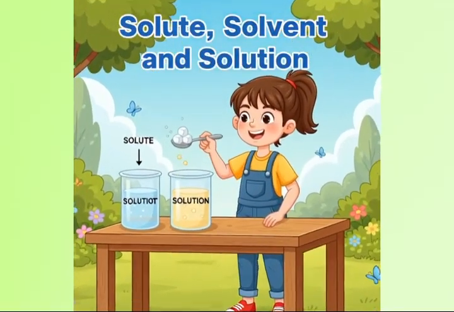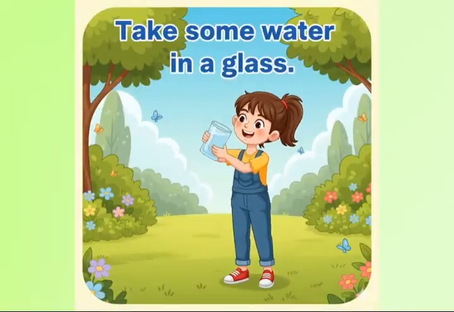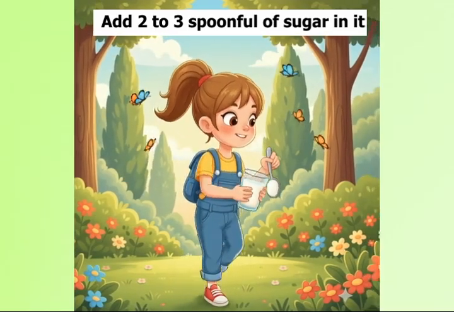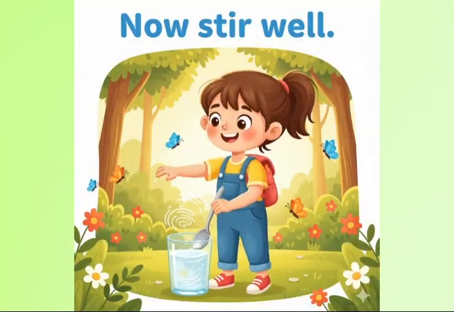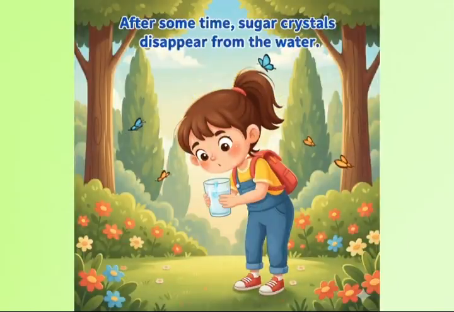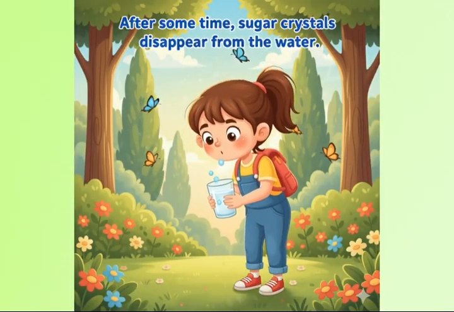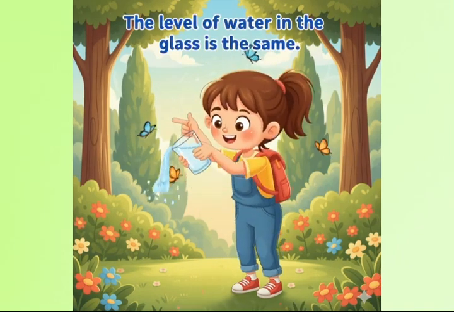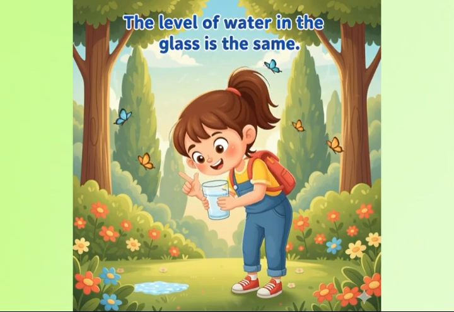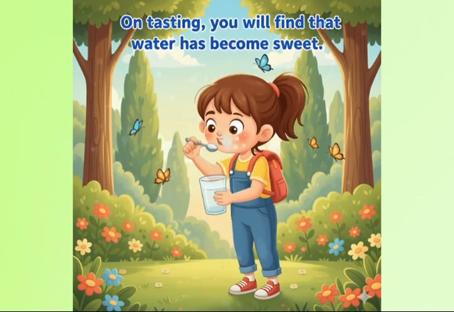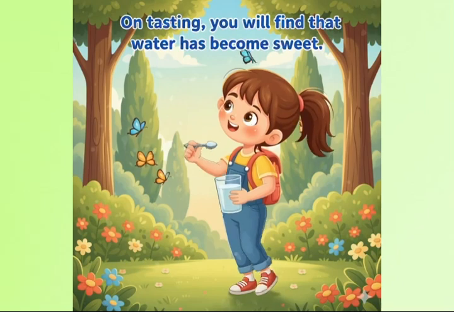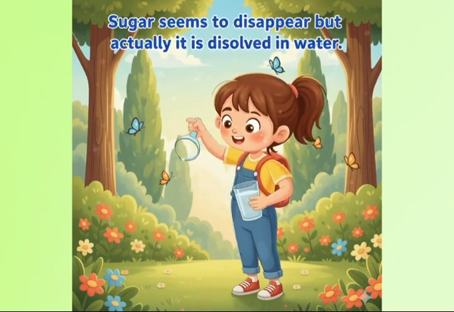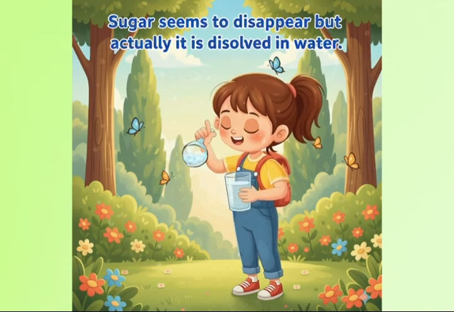Solute, solvent and solution. Take some water in a glass. Add 2 to 3 spoonfuls of sugar in it. Now stir well. After some time, sugar crystals disappear from the water. The level of water in the glass is the same. On tasting, you will find that water has become sweet. Sugar seems to disappear, but actually it is dissolved in water.